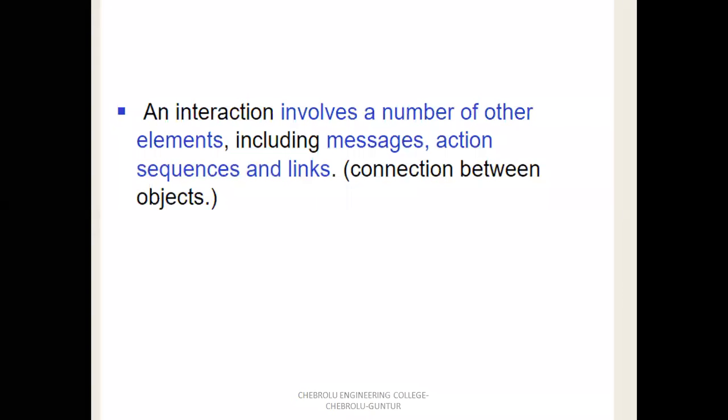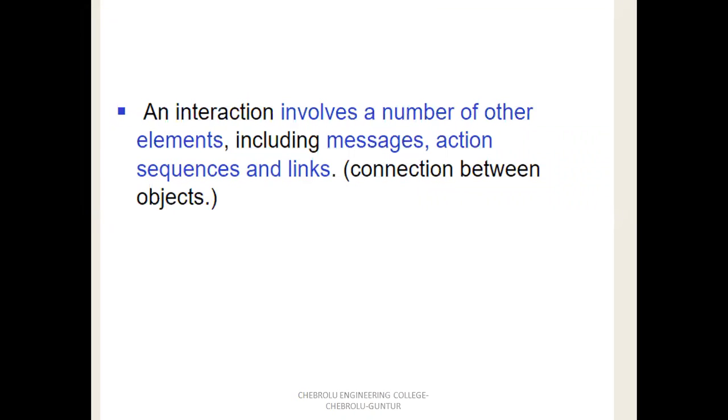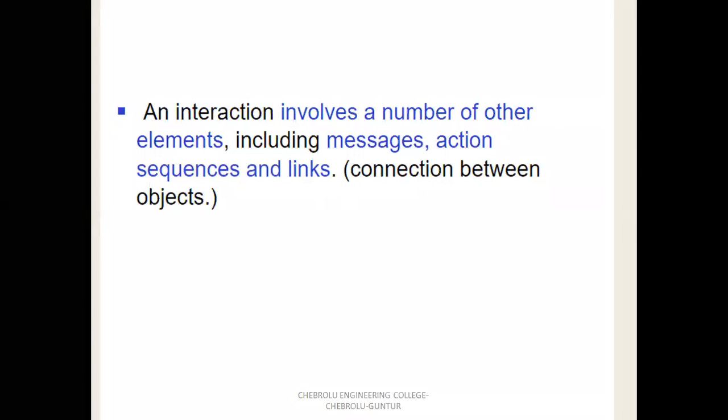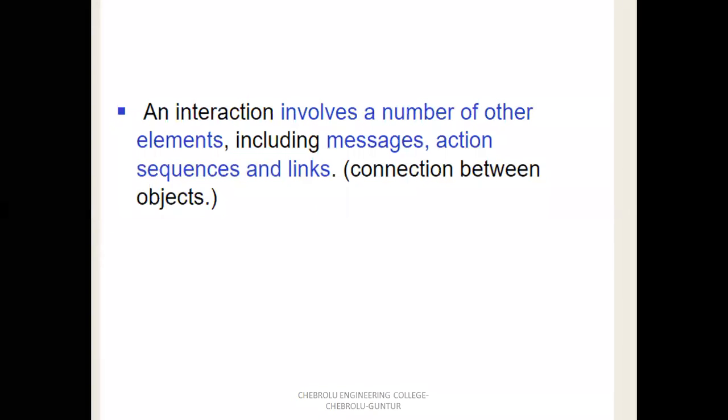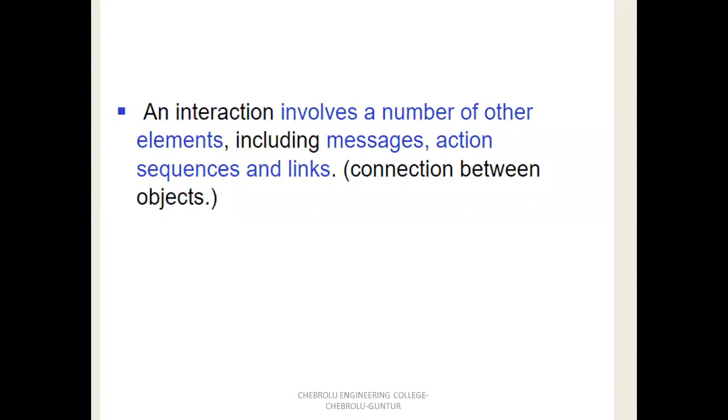First, you are finding the sequence of operations. That is, the interaction also represents the sequence of operations. The sequence of operations is also represented by interactions. That is, first you are performing which action? Suppose in an ATM machine, first you are inserting the card. That is the first action. Second, inserting the PIN number. Third, select operation. Fourth, display the balance. So these are the sequence of operations, which are also included in interaction.